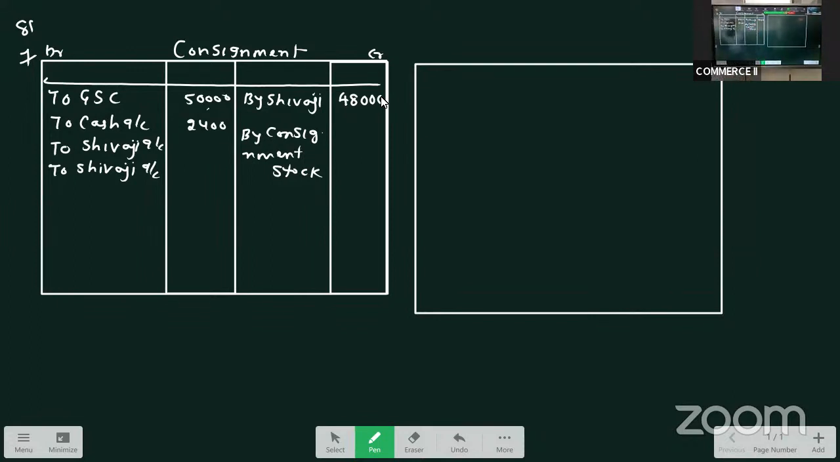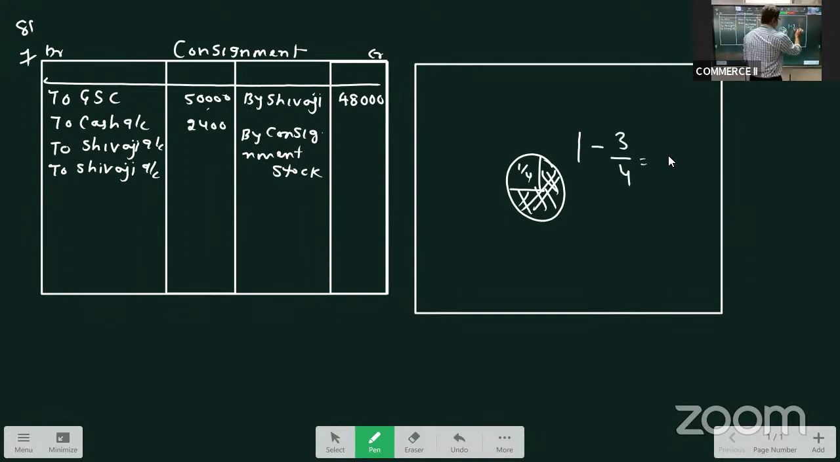So out of the total stock, if 3/4 is sold, this is the portion sold, right? So what is left? It is 1/4 that is left. Out of the total proportion, if 3/4 is sold, what is the unsold proportion? It is 1/4. So if 3/4 is sold, 1/4 is unsold.